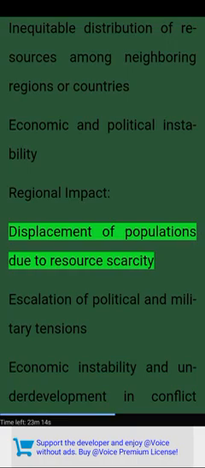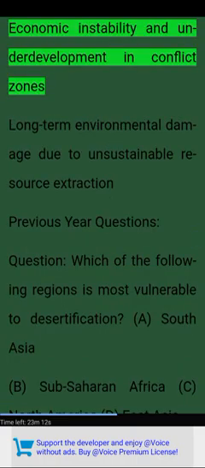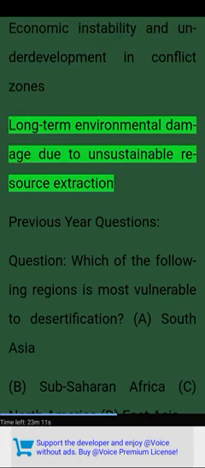Regional impact: displacement of populations due to resource scarcity; escalation of political and military tensions; economic instability and underdevelopment in conflict zones; long-term environmental damage due to unsustainable resource extraction.